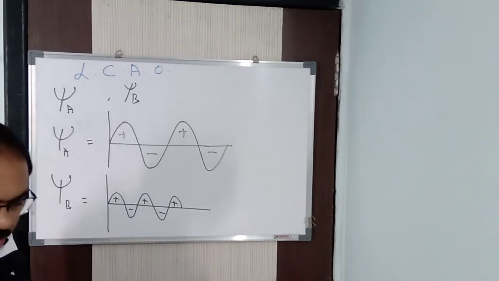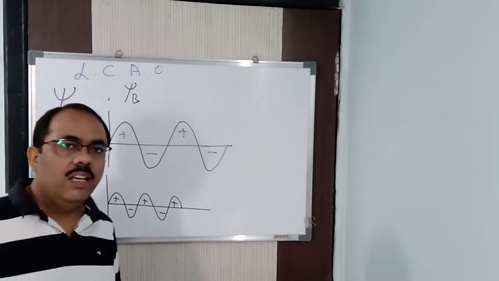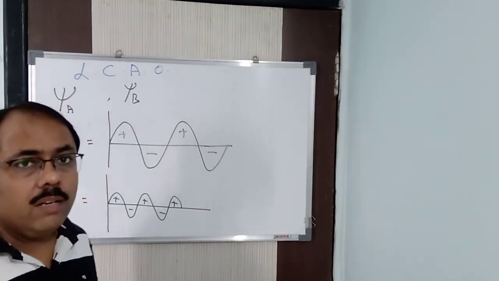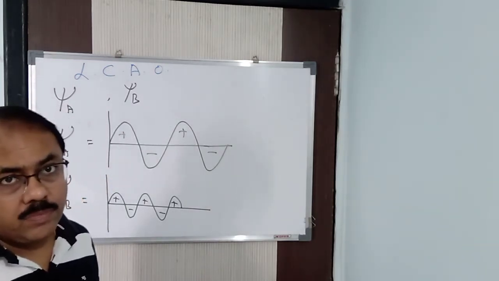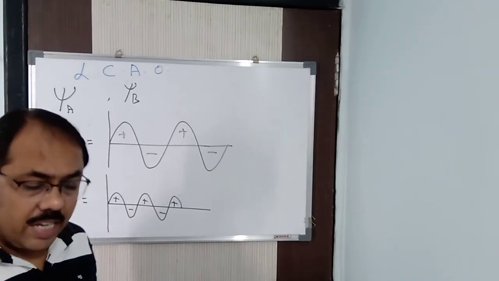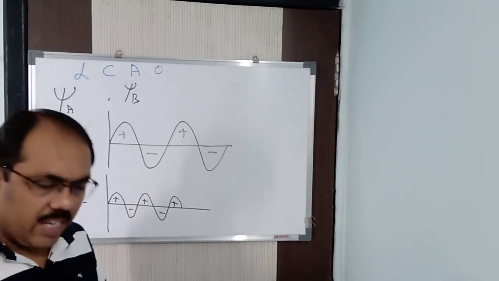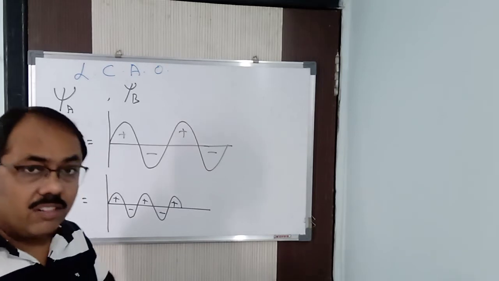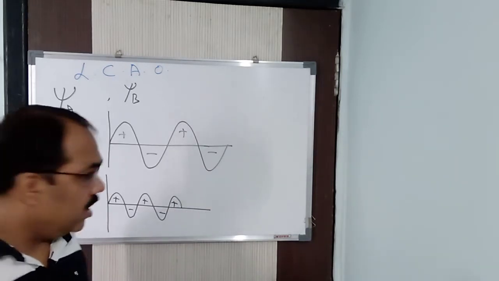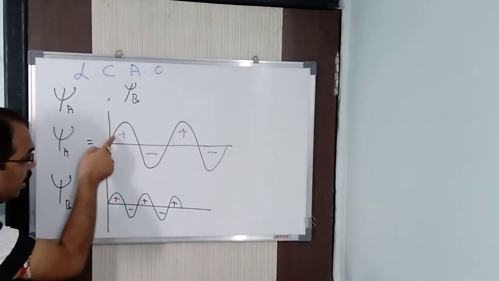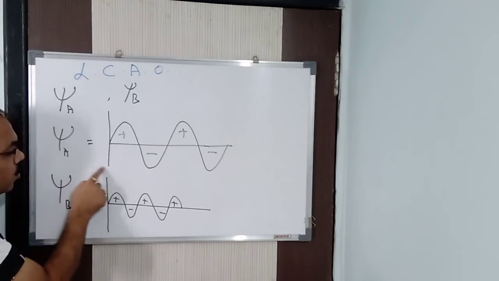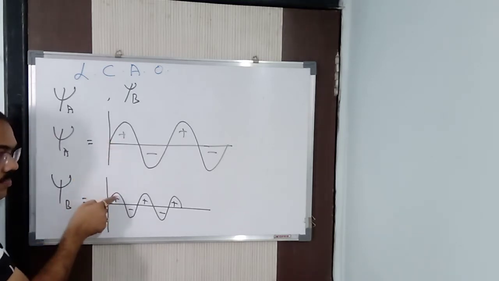Constructive interference, in other words, gives rise to a bonding molecular orbital. Because what you find is that the electron density increases. When the electron density increases, energy is released. Here the two waves are in the same phase. Phase means both start from crest or both can